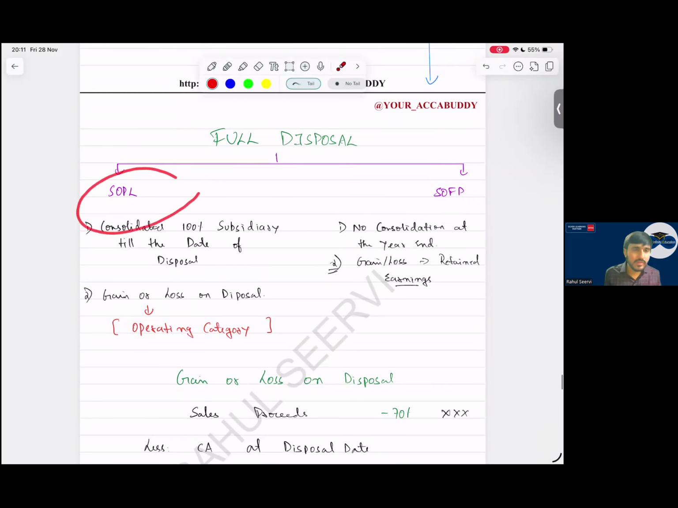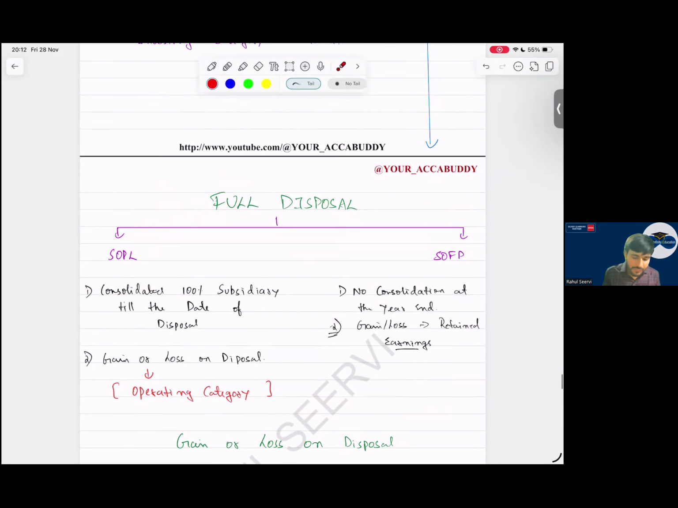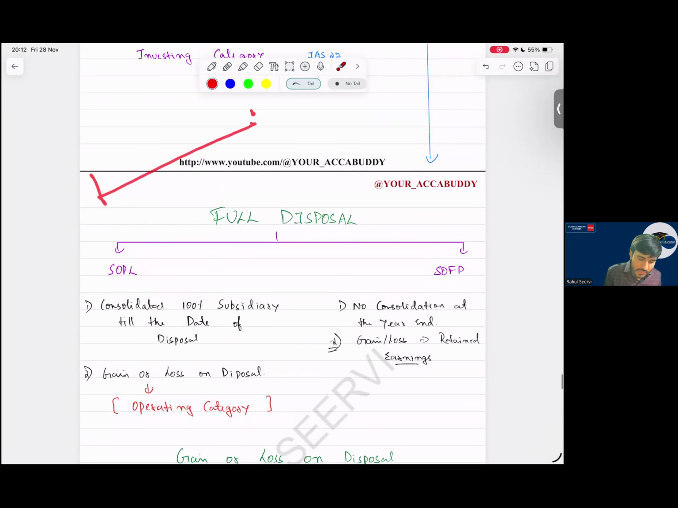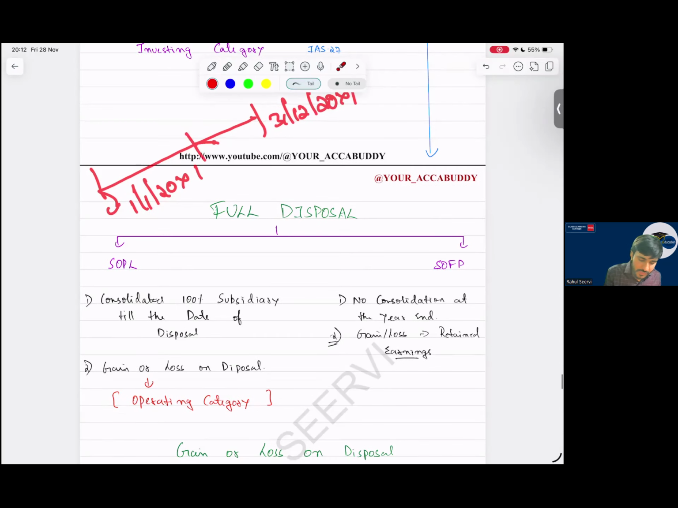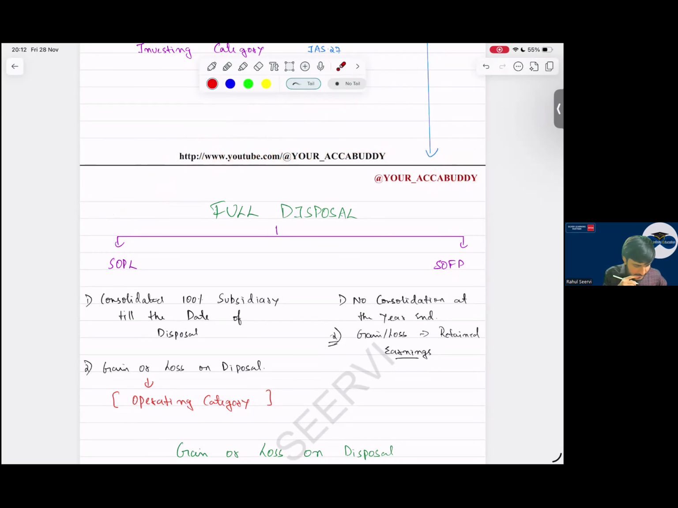So P&L till the date we have control, we will consolidate. If I say the year starts 1st Jan 2000x1, year end is 31st December 2000x1, and I dispose of the company on 1st July 2000x1, for how many months will we consolidate here? For 6 months consolidation will be done. Remember that point, sir.